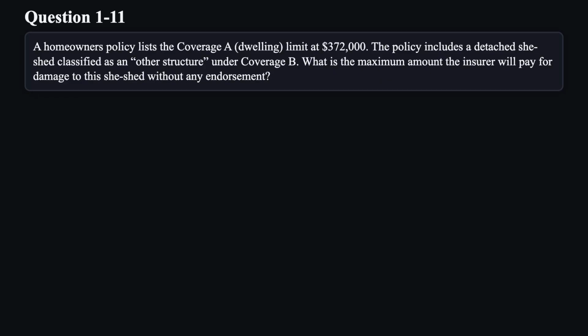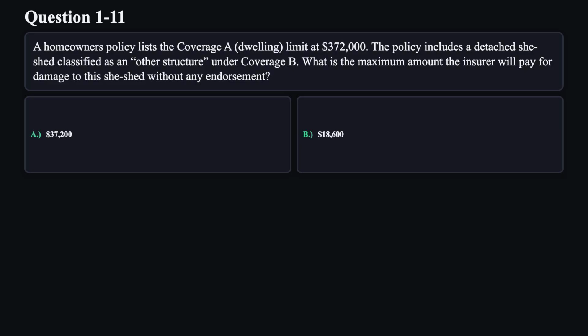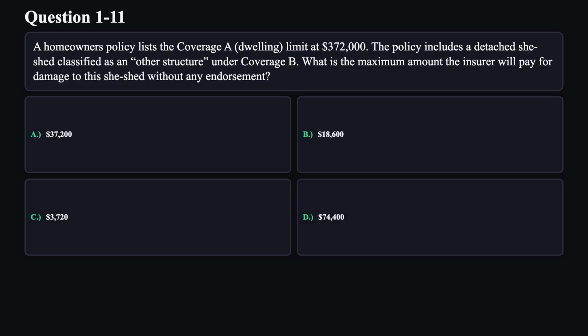Question 11. A homeowner's policy lists the coverage A dwelling limit at $372,000. The policy includes a detached she shed, classified as an other structure under coverage B. What is the maximum amount the insurer will pay for damage to the she shed without any endorsement? A. $37,200. B. $18,600. C. $3,720. D. $74,400.